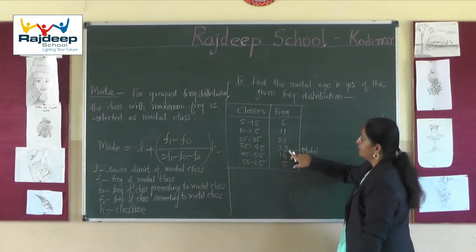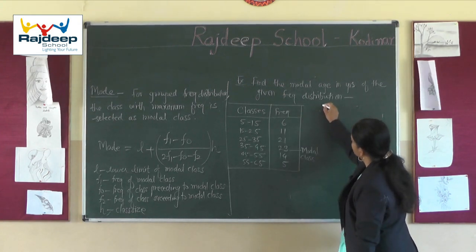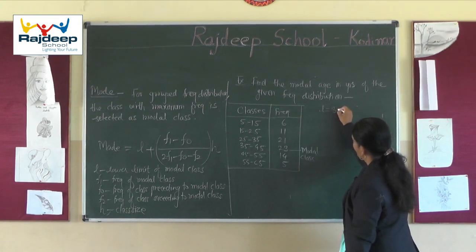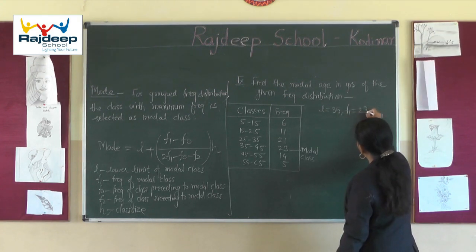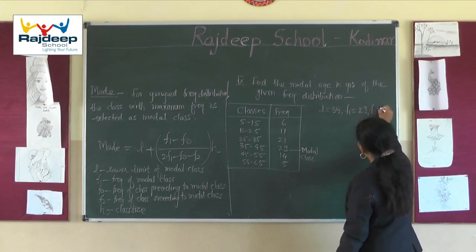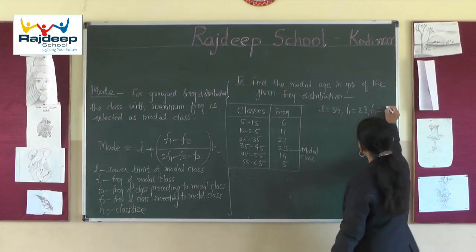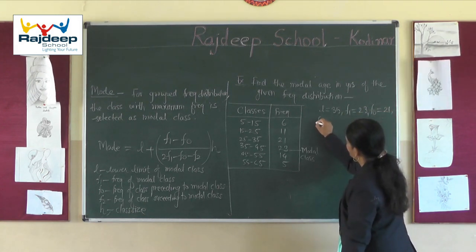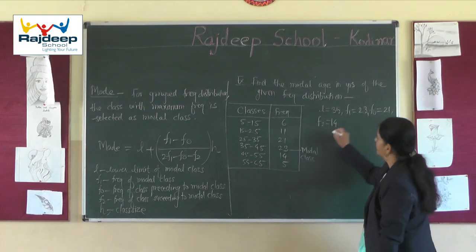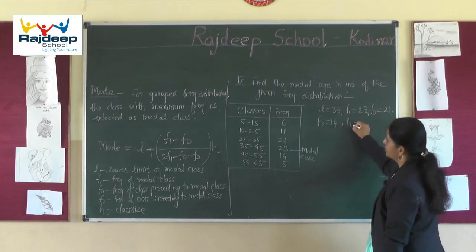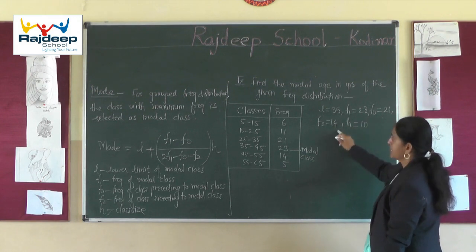So what is L? The lower limit of the modal class, L, is 35. Then F1, the frequency of the modal class, is 23. F0, the frequency preceding the modal class, is 21. And F2, the frequency of the class succeeding the modal class, is 14. And H, the class size, is 10.